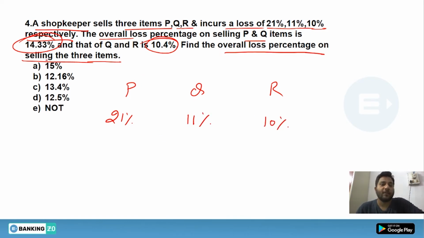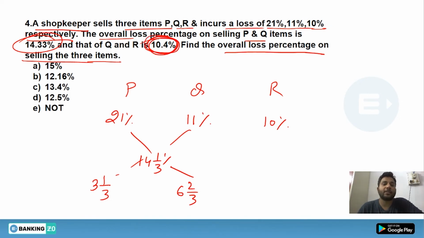But we have also got the condition for P and Q, which is 14 whole 1 by 3%. Now what you can do is use the alligation method, and you will know that it will come 3 whole 1 by 3 and 6 whole 2 by 3. And here, as we know that the combined loss for QR would be 10.4, then its ratio would become 0.4 and 0.6.